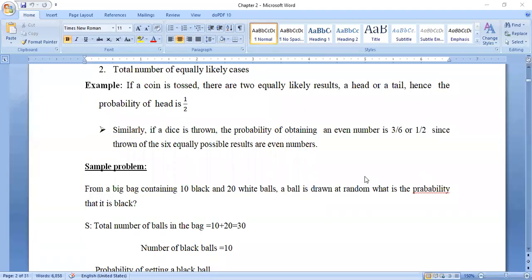Okay, listen. The problem we discussed yesterday: if a coin is tossed, there are two equally likely results, head or tail. Hence, the probability of head is 1 by 2. We already discussed this example yesterday.